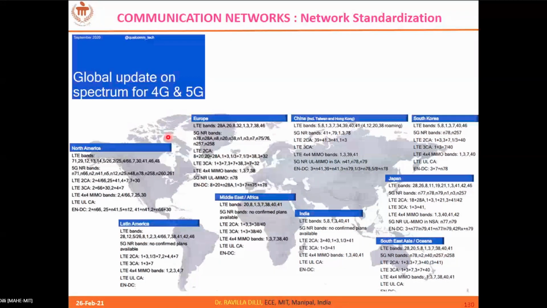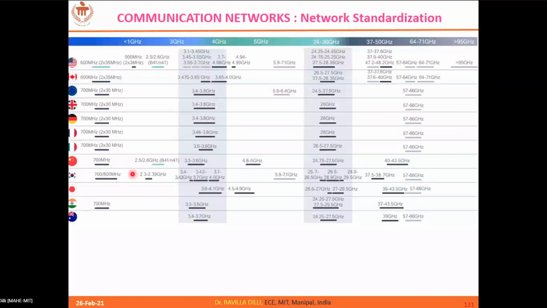So there are regulatory bodies. Who have allocated these things, right? Who told that you have to use only these frequencies in this particular country? This is the actual job of regulatory bodies. You can see in South Korea they use only certain frequency bands. In North America, they use different frequency bands. Who exactly decides all this? It is the job of the regulatory bodies.